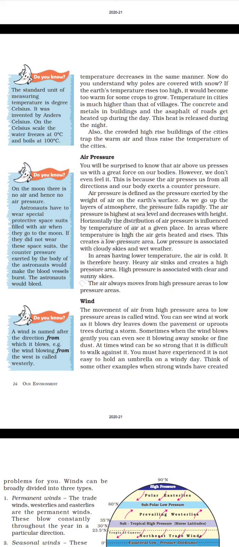Do you know the standard unit of measuring temperature is degree Celsius? It was invented by Andrew Celsius. On the Celsius scale, water freezes at 0 degrees C and boils at 100 degrees C.